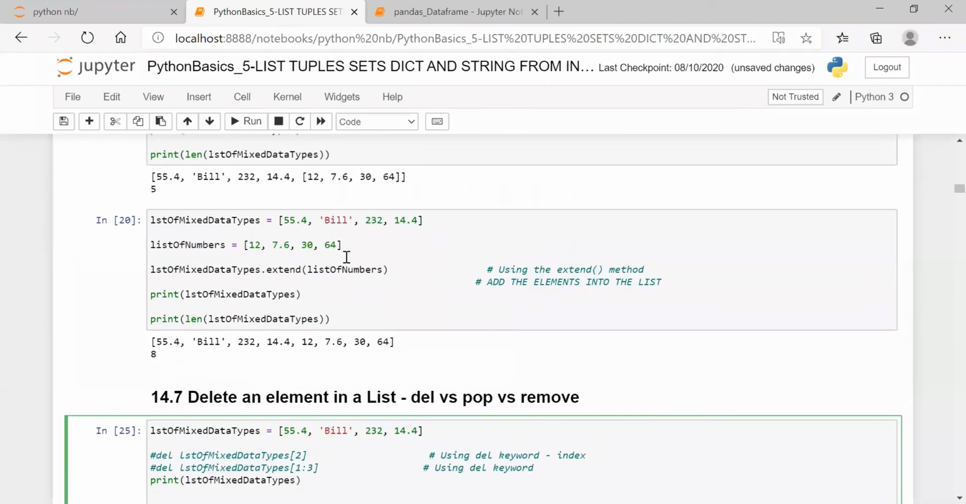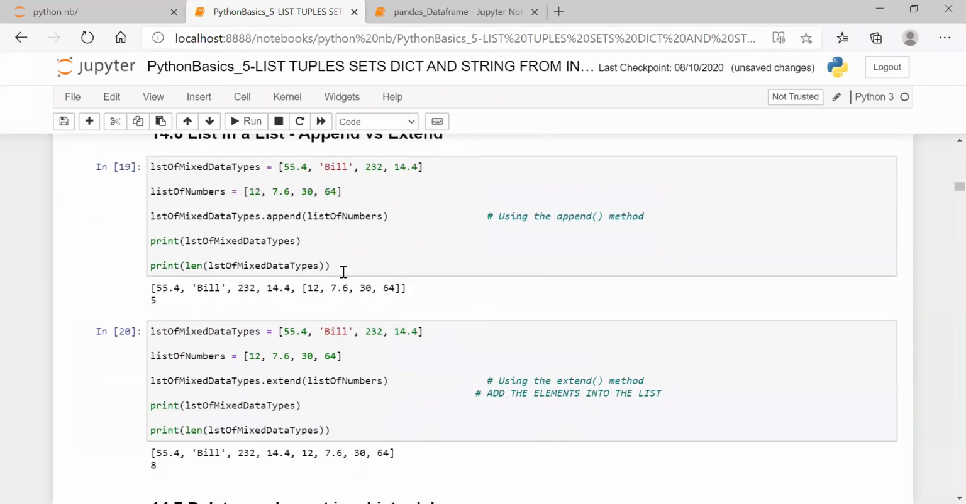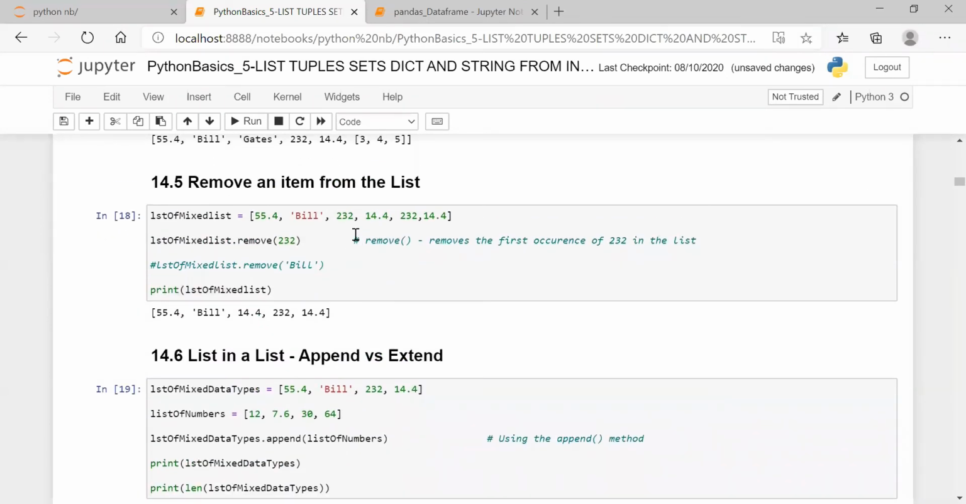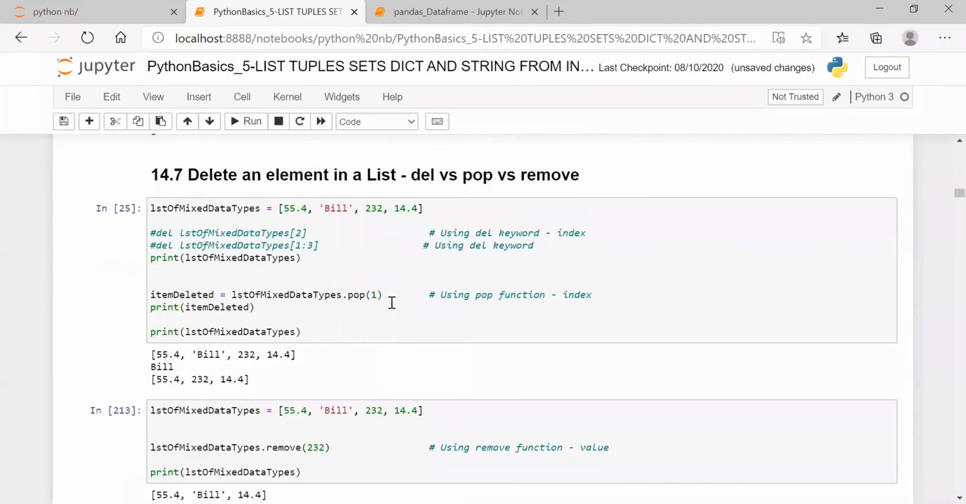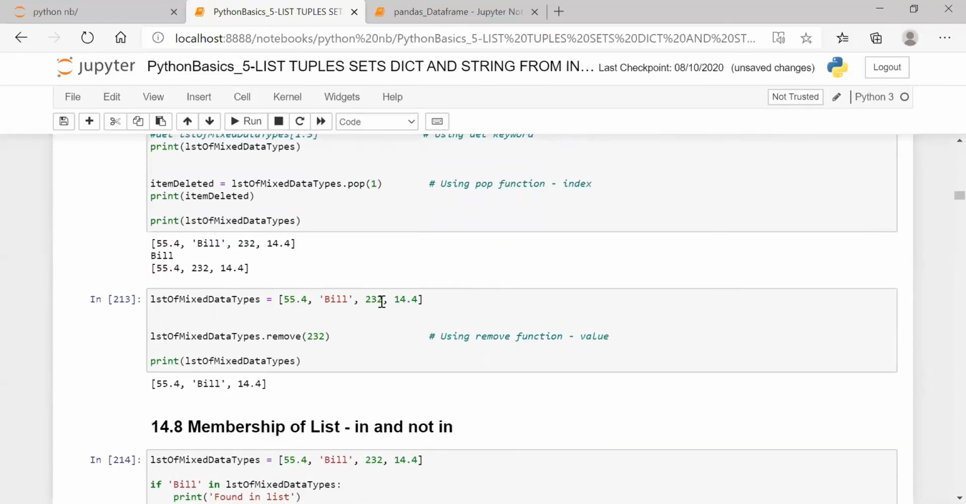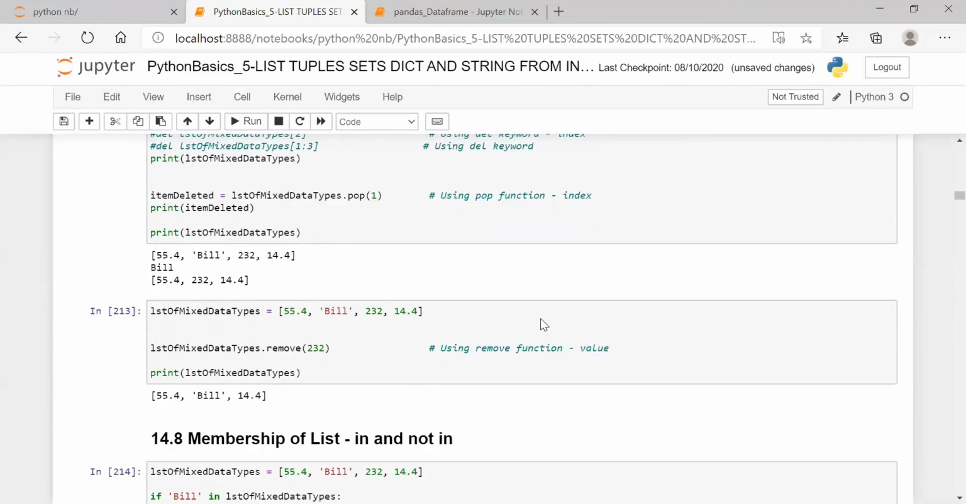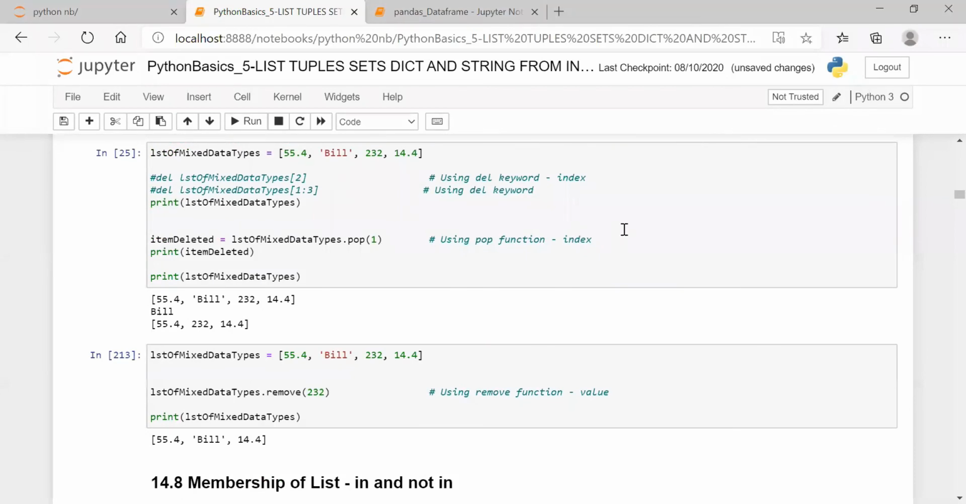Whereas remove, what does it do? Remove works using the value. Pop and delete need the index. You have to use the index. Remove, see the differences? Is it clear now? Take the screenshot of this. You have remove here, and pop and delete there.